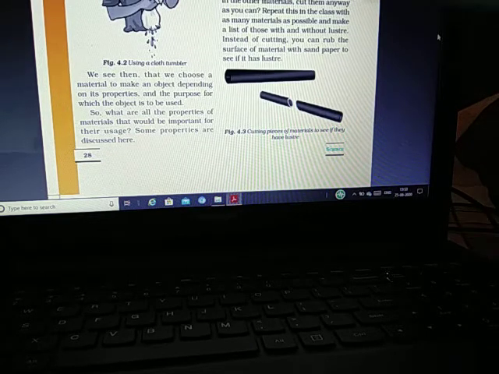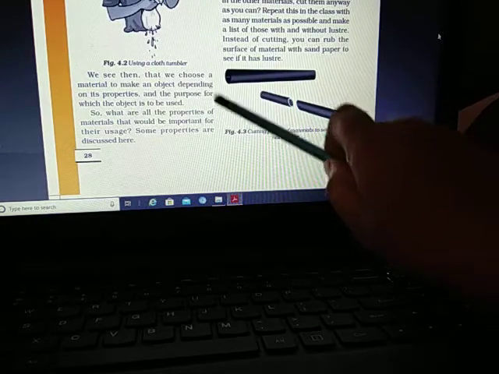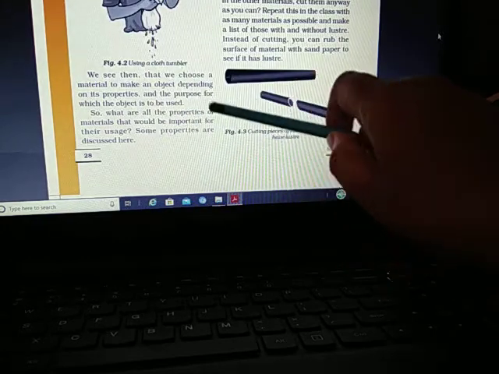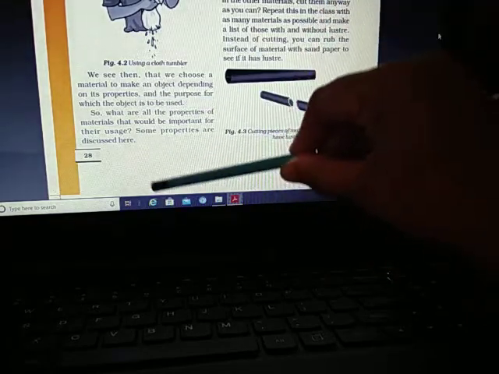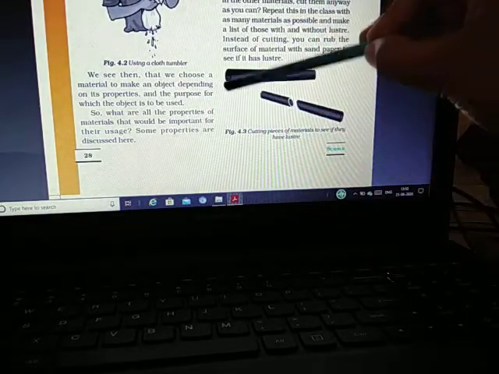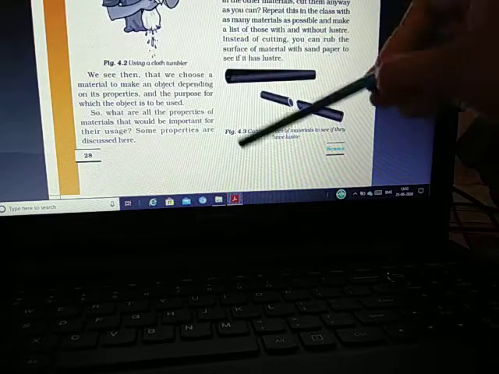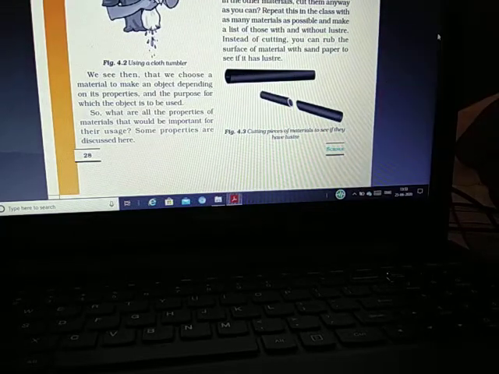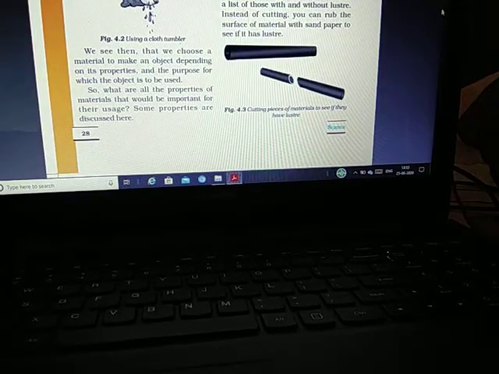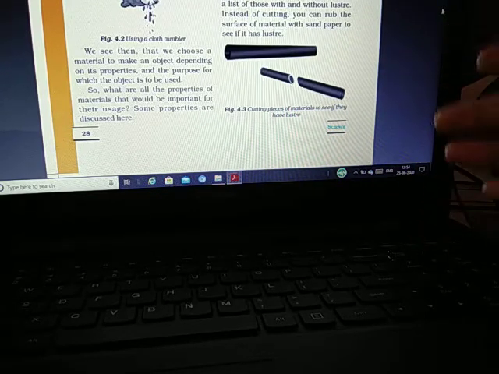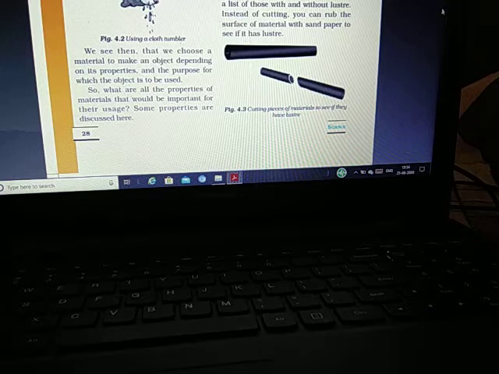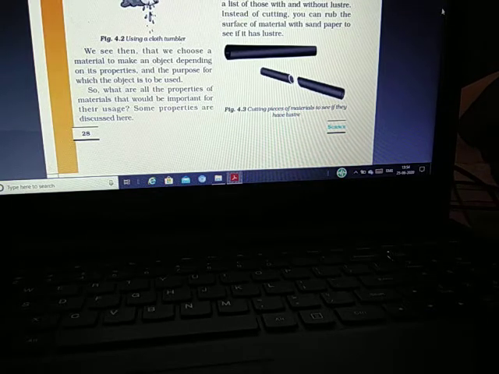So what are all the properties of materials that would be important for their usage? Here it is one question: what are all the properties of materials that would be important for their usage? Students, here it is written what the importance of the material is and what the purpose behind the usage of this material is.